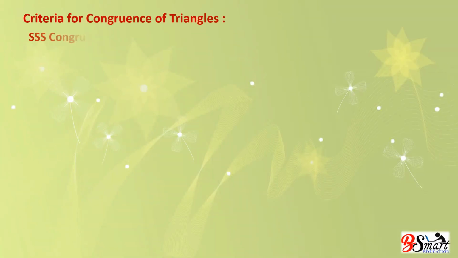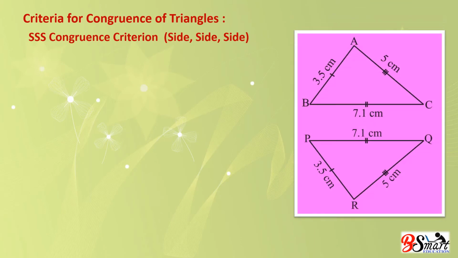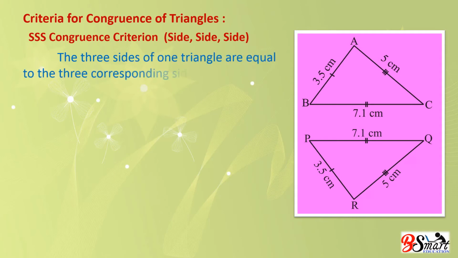Our next topic is criteria for congruence of triangles. SSS congruence criterion means side, side and side. If the three sides of one triangle are equal to the three corresponding sides of another triangle, then the triangles are congruent.